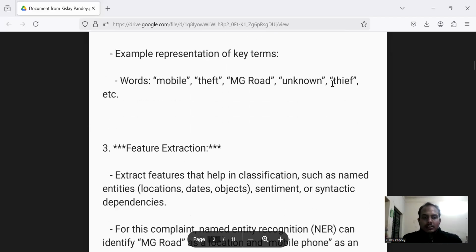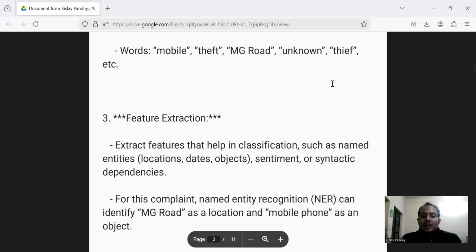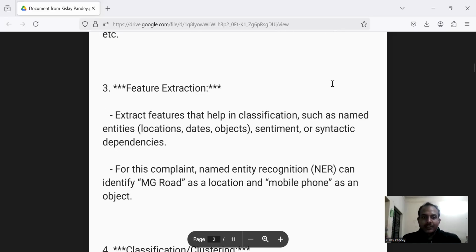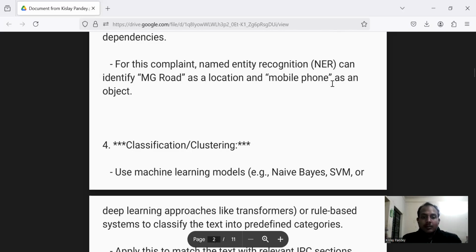Third, feature extraction. Extract features that help in classification, such as named entities, locations, dates, objects, sentiments, or syntactic dependencies. For this complaint, named entity recognition (NER) can identify MG Road as a location and mobile phone as an object.